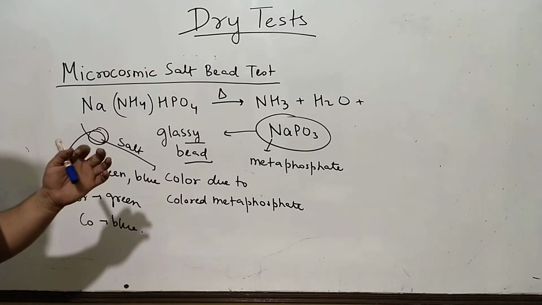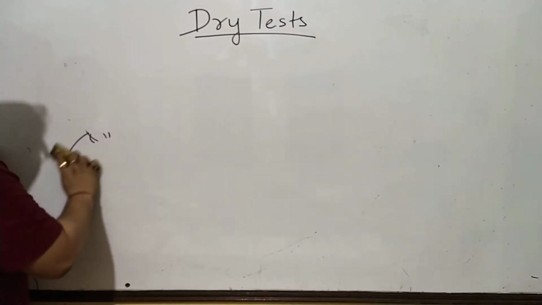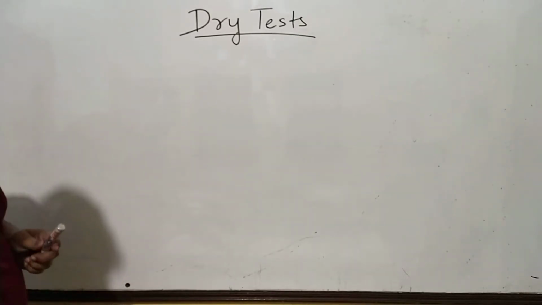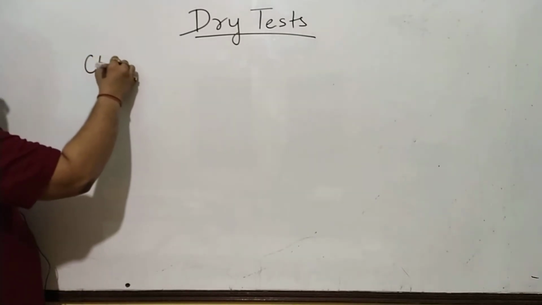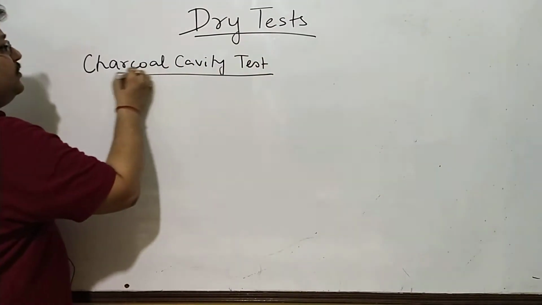Couple of more tests for specific radicals. Next one is charcoal cavity test. Yet again depends whether it's in your school syllabus or not. I recall doing it when I was in class 11-12. What you do in charcoal cavity test is, instead of an apparatus or a glass rod, you take a block of charcoal, which is an allotrope of carbon, and you make a groove into it.